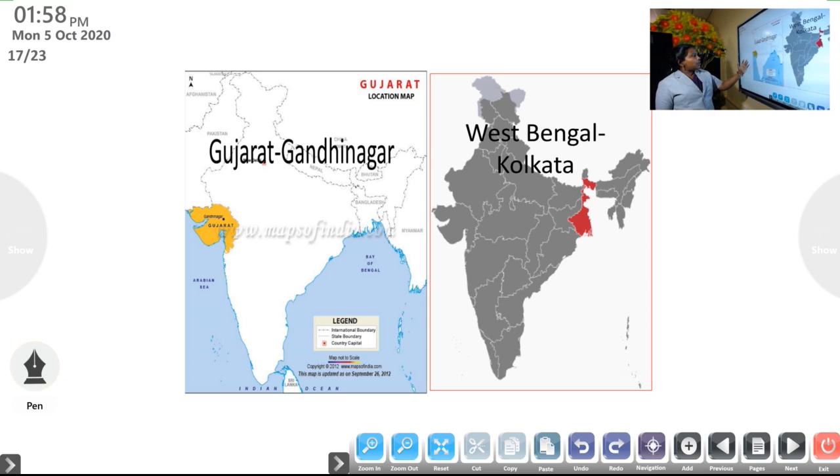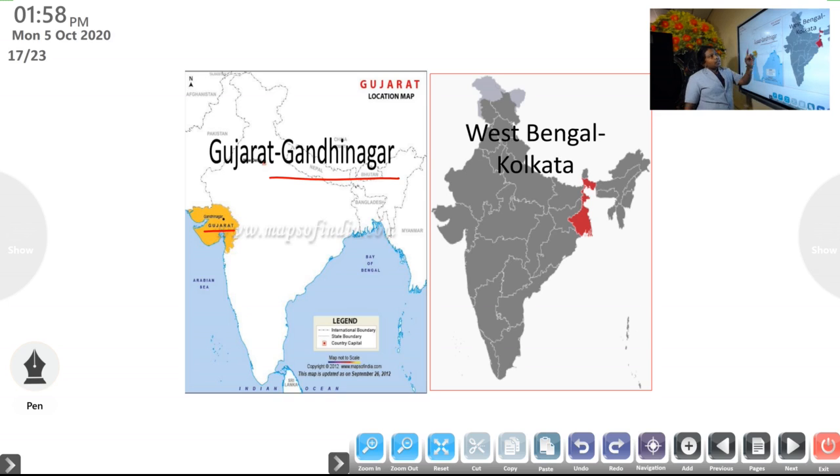Now the capital of Gujarat. The capital of Gujarat is Gandhinagar. Gujarat is the birthplace of our Bapuji, Mahatma Gandhi. So we learned three capitals. Kerala's capital Thiruvananthapuram, Tamil Nadu's capital Chennai, and in Gujarat the capital is Gandhinagar.